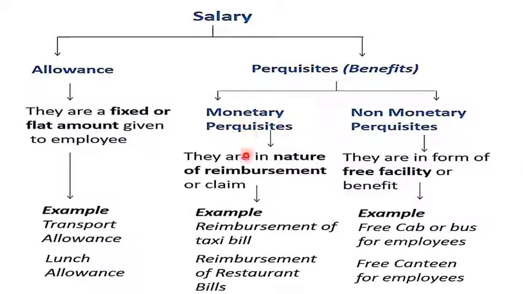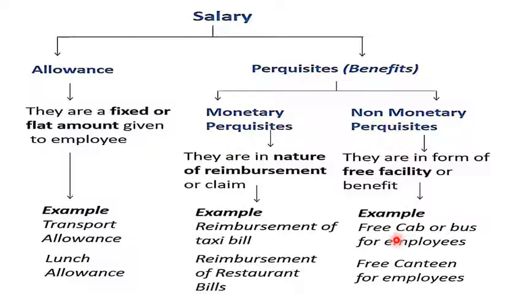Monetary perquisites are in the nature of reimbursement of claims, like reimbursement of taxi bills or restaurant bills. Clear? So these are considered monetary perquisites.